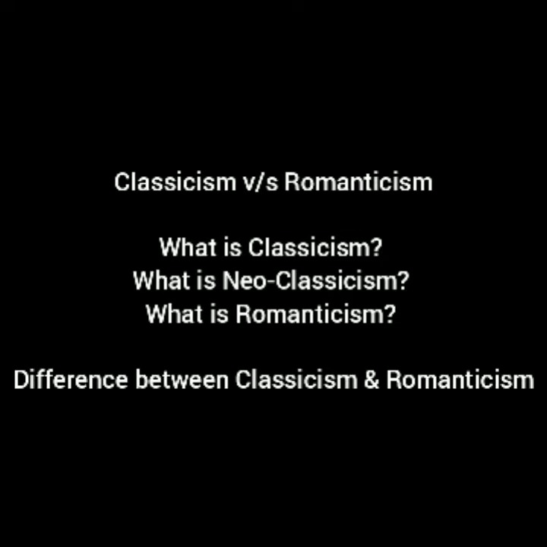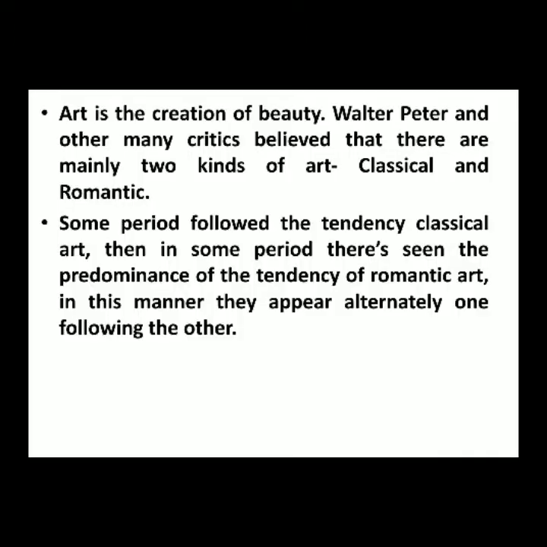So let's start. So friends, basically classical and romantic are the kinds of art. Here art means everything like literary piece, music, architecture. You can define everything as art, okay? So Walter Pater and many other critics believe that there are mainly two kinds of art, classical and romantic. Some periods of English literature followed the tendency of classical art. Then in some periods we see the predominance of the tendency of romantic art.